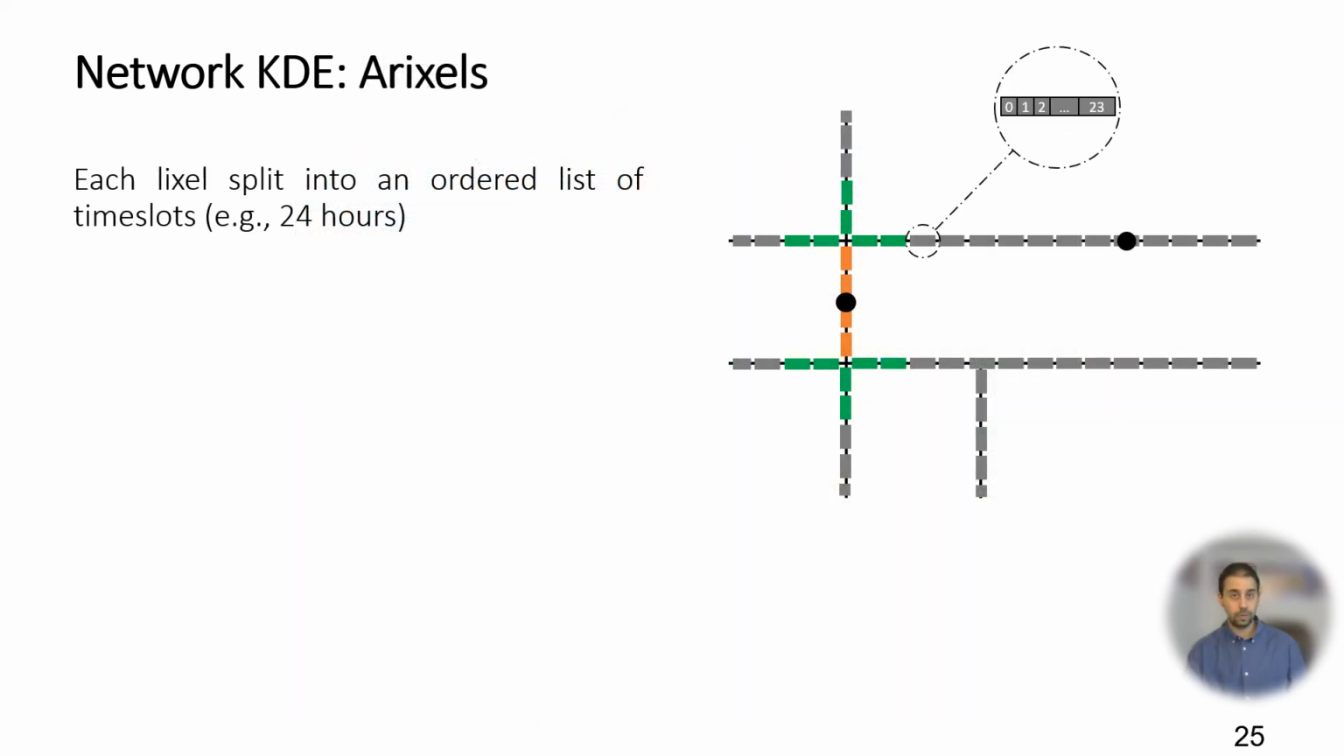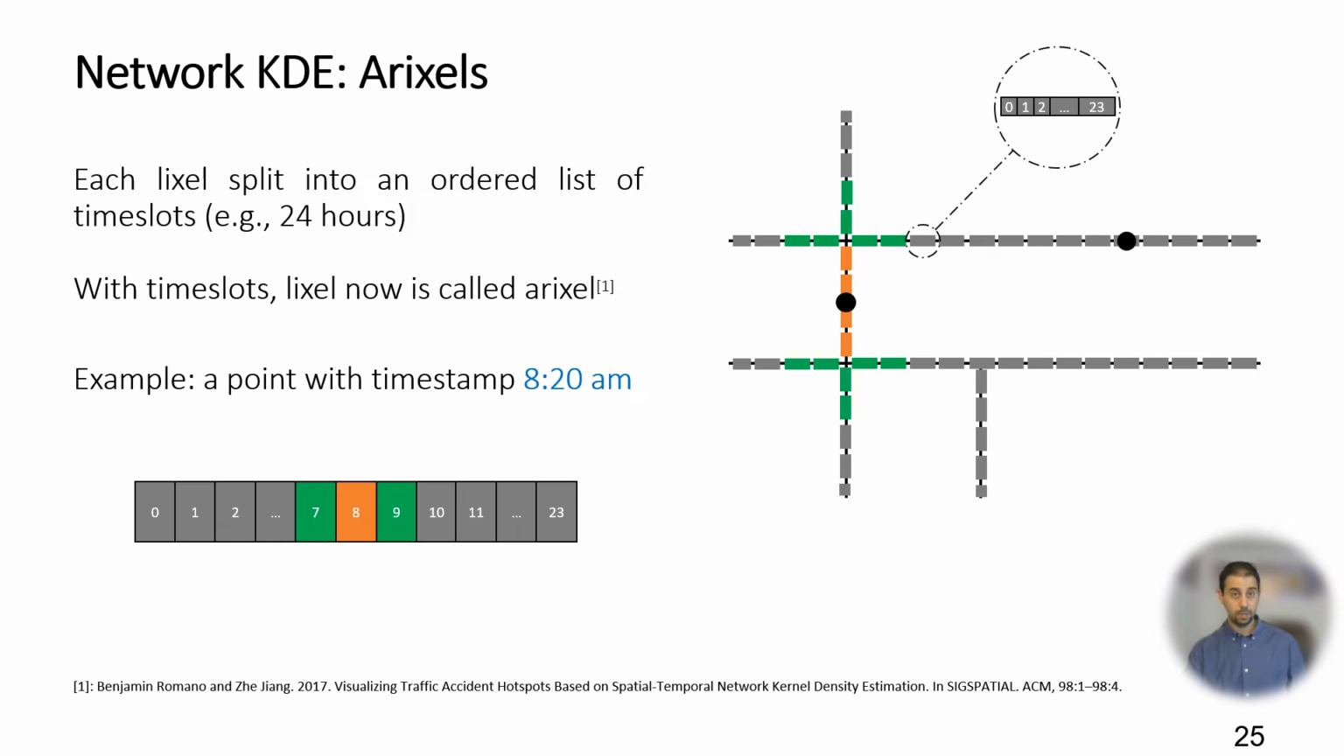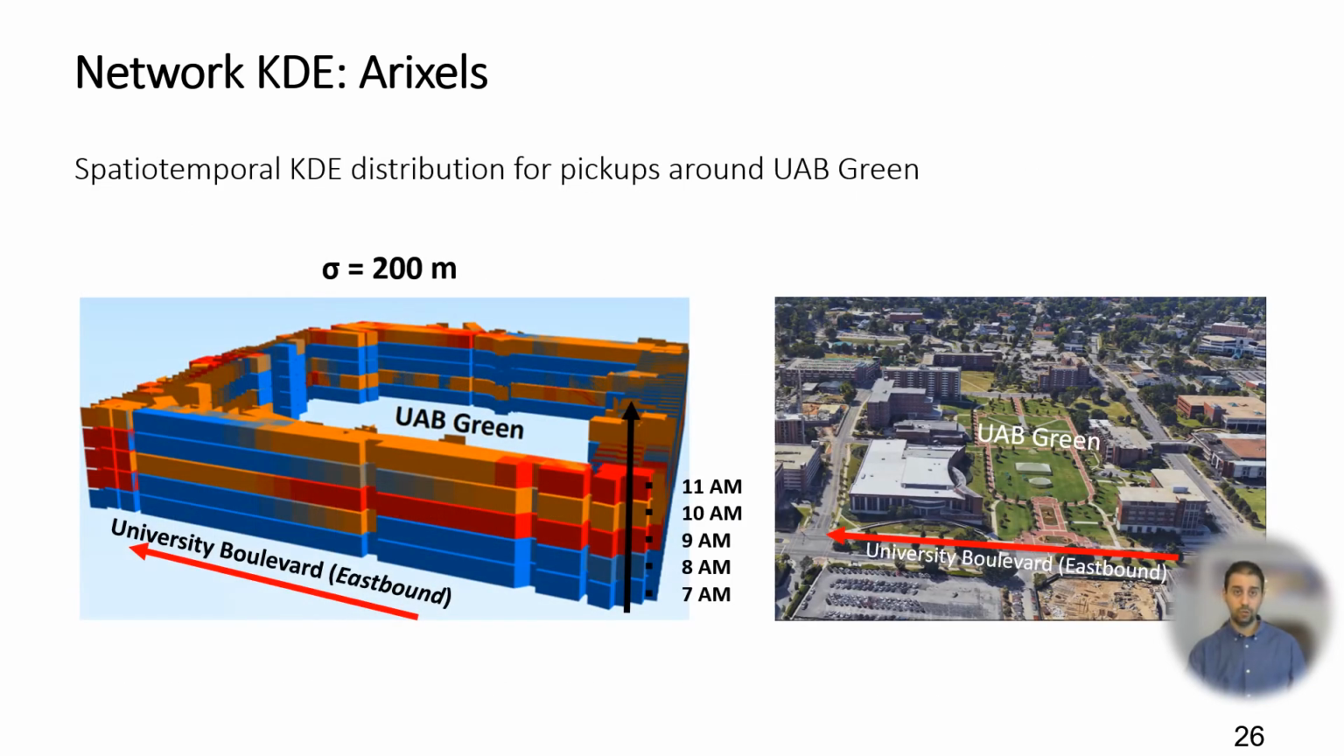To obtain the spatio-temporal network KDE, we also need to consider the timestamps of pickup and drop-off locations during fitting. With time slots, a lixel is now called a rexel, following the terminology from existing work. For example, if an Uber pickup occurs at 8:20 a.m., we distribute the weights to the 3 hours centered at the 8th hour of the day, following a one-dimensional Gaussian distribution along the temporal dimension. Here, we visualize our spatio-temporal KDE distribution around UAB campus, which is fitted from timestamped pickup locations from our Uber driver survey.